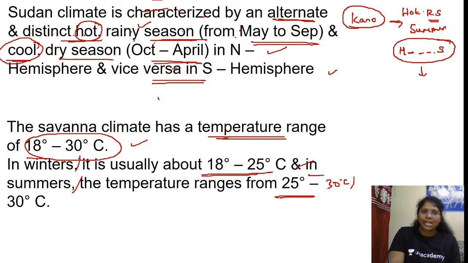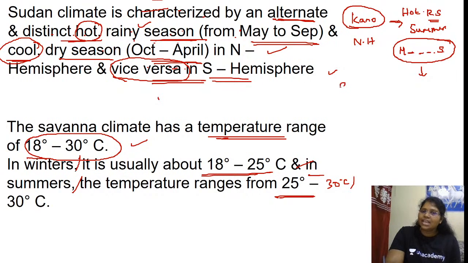And the cool dry season: please go and check from October to April, you will have very, very little rainfall. Specifically, in November, December, January, you don't have rainfall at all. This is the case with respect to the Northern Hemisphere, and they have given one word, vice versa, in the Southern Hemisphere. What do you mean by vice versa in the Southern Hemisphere?